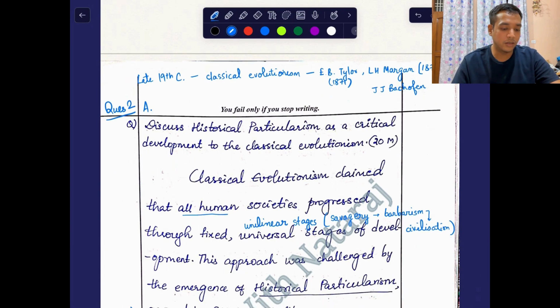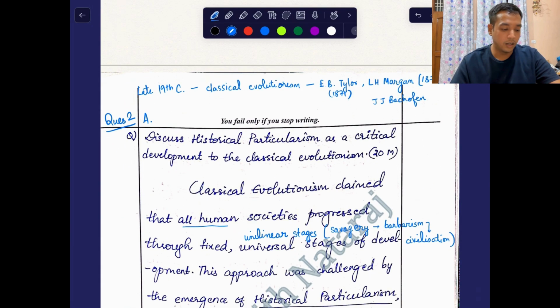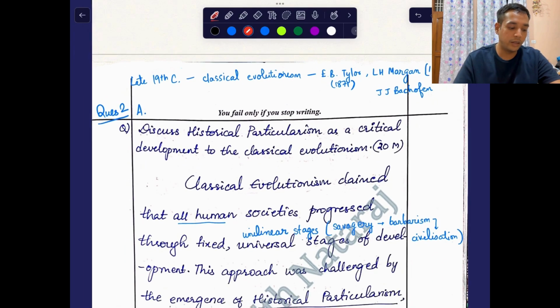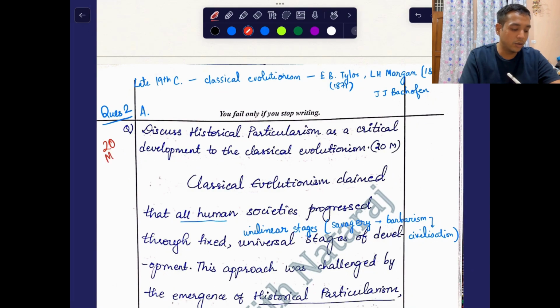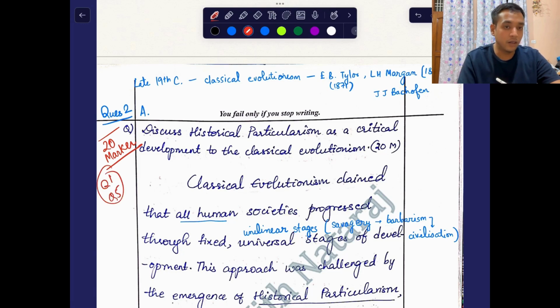So we are going to start with question number 2. Question number 2 of anthropology is a 20 marker. Let me give you a small brief. Till now we have done question number 1 and question number 5, which were the compulsory questions containing 5 parts each, A, B, C, D, E, and they were 10 markers, right? So one needed to write 150 words in those. Now we are moving on to question number 2.